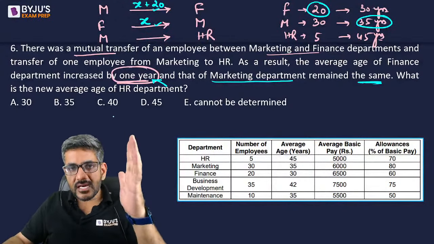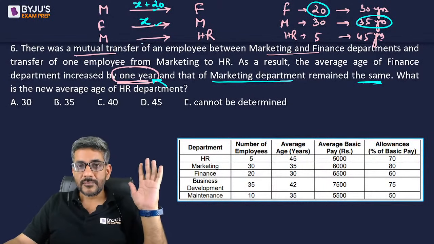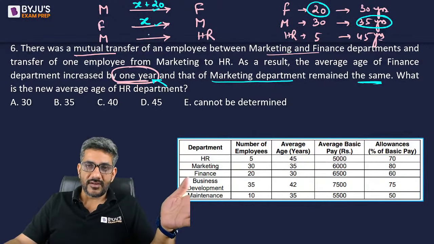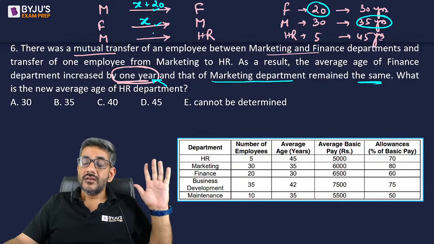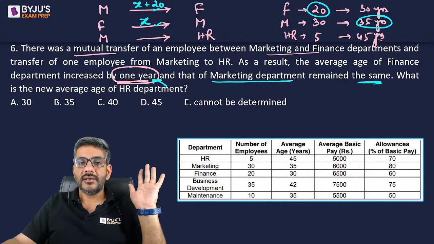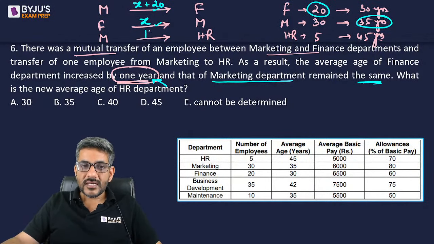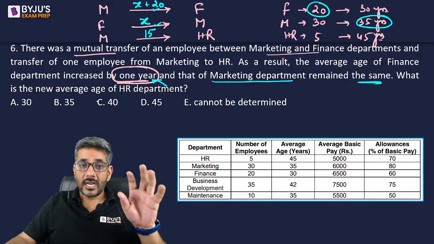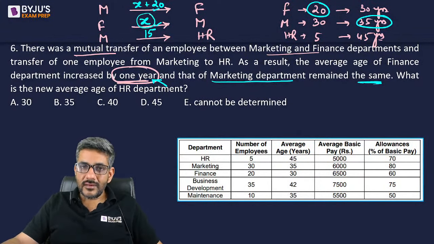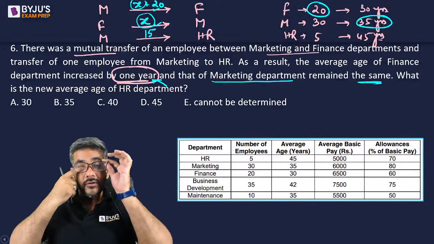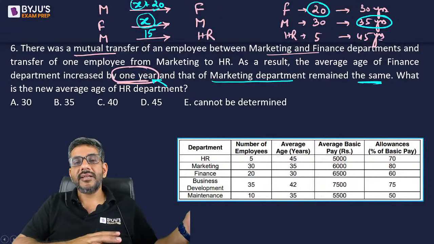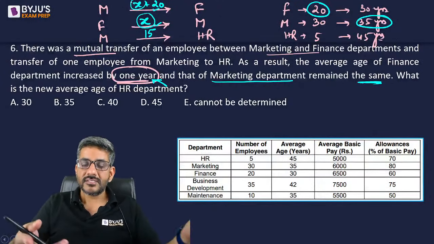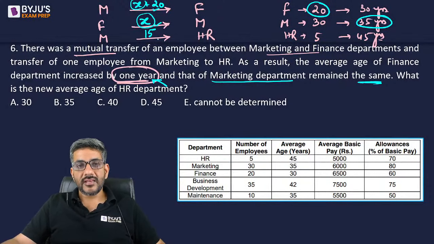If one person has gone with 20 extra, then the other person who is going out must have taken 20 less from 35. One person took out 20 extra from 35, so one person must have taken out 20 less from 35. Only then would the average remain the same. So this guy who went from marketing to HR must be of 15 years. I repeat, a person of X years came and a person of X plus 20 went. So X was refilled, but 20 extra went out. If 20 extra went out but the average still remained the same, the other person who went out went with 20 less. 20 extra or 20 less from what? The average. Only then will the average be maintained. So this other guy must have had an age of 15.